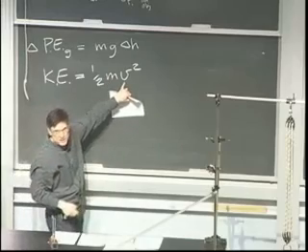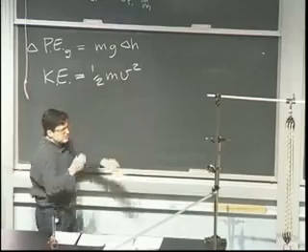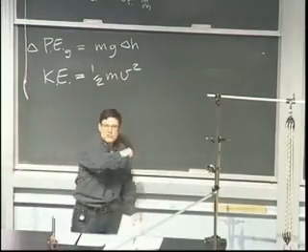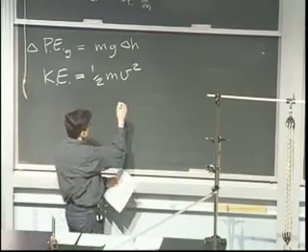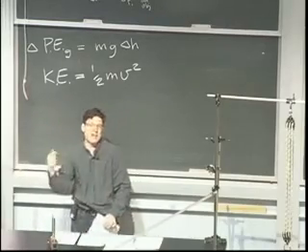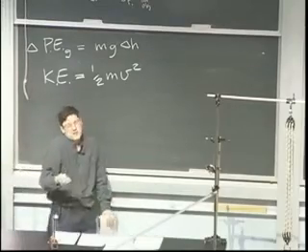Notice that this is v squared. That's important for a few reasons. One is that it tells you that it's always positive. It doesn't matter which way the velocity is pointing. If I take this chalk and throw it, flying that way at some fast speed, the chalk has kinetic energy 1/2 times the mass times v squared. Whichever way it's going, it's the same kinetic energy. Kinetic energy is a scalar, a number, and it's always going to be positive or 0. It can be 0, but it's non-negative.